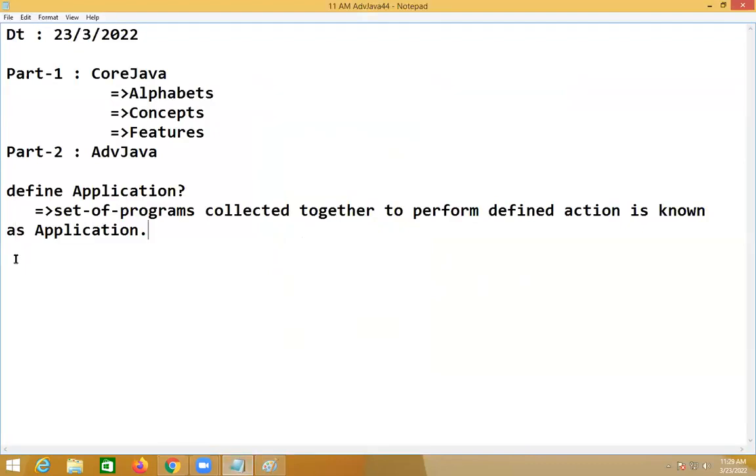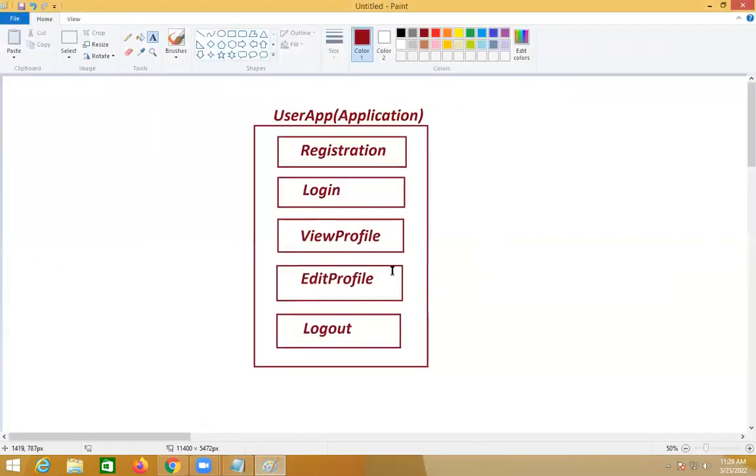So this is the diagram of the application. Those who are maintaining notes, draw it and keep it, because I am going to develop this in code form and give it to you.